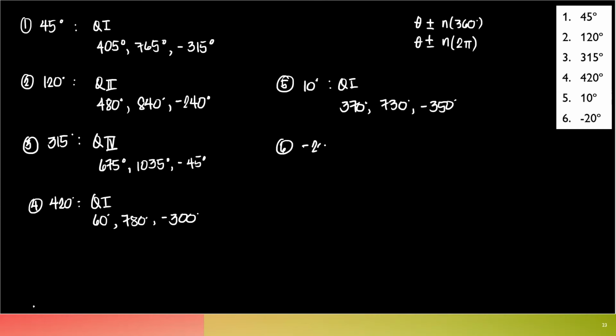For number 6, negative 20 degrees. You know that this one is actually in quadrant number 4, right? So the positive one that's equivalent to this is actually 340 degrees because it's already negative. What you do is add 360 to it, gives you 340. If we add another 360 to this, gives us 700 degrees. So those are the two positive coterminal angles. And then it's already negative. Since I'm asking for the next negative, what's the next? That's negative 380 degrees. So I hope you got all 6 correctly.